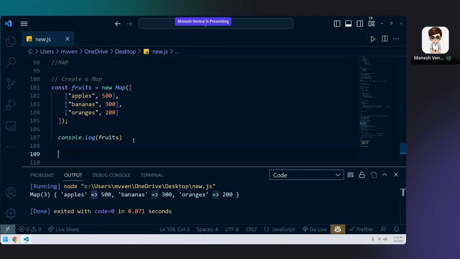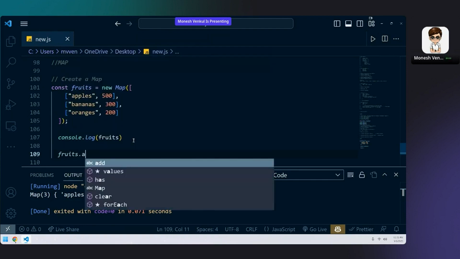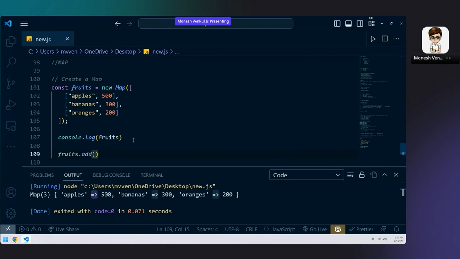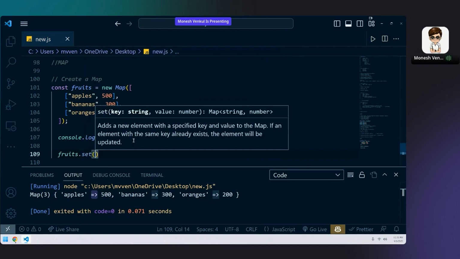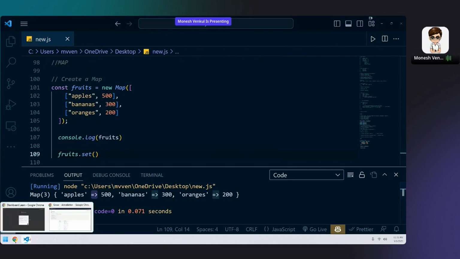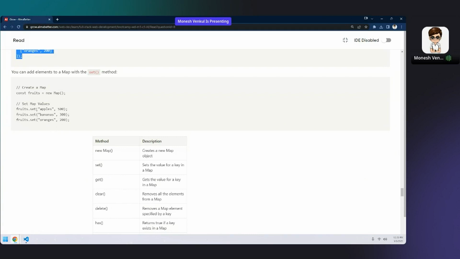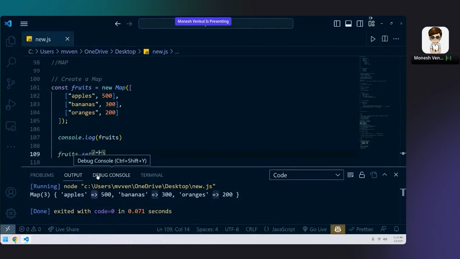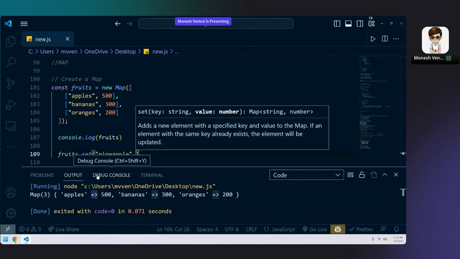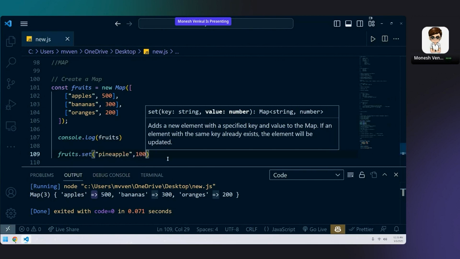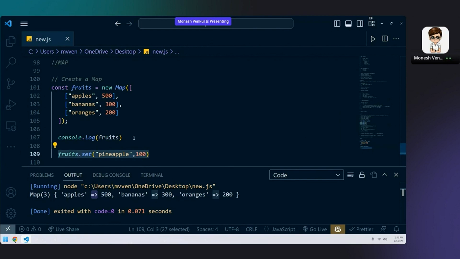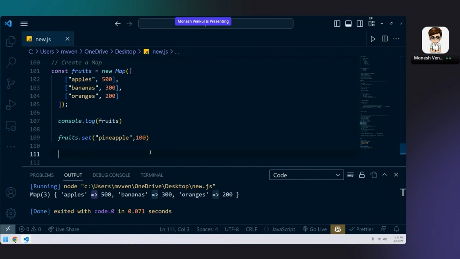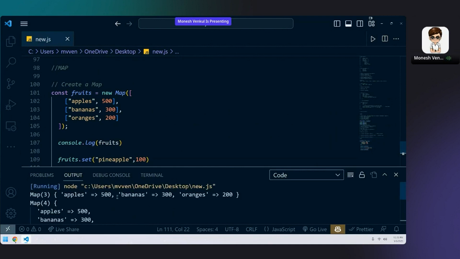Now to add something in set, you used fruits.add, but in map we do fruits.set. It may be a bit confusing, but we use fruits.set. And inside the set you can give two values. One is like pineapple, comma, and how many pineapples, like 100 maybe. And if you run the code, you will be adding that extra thing.